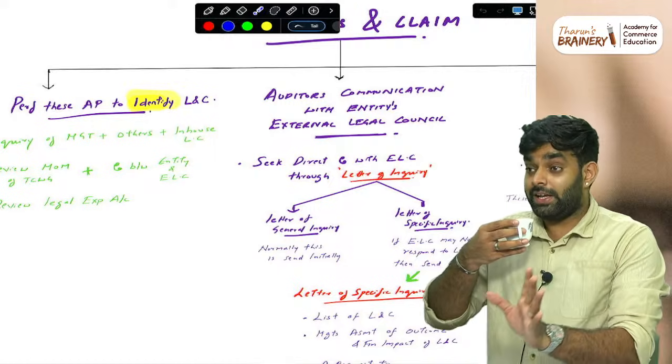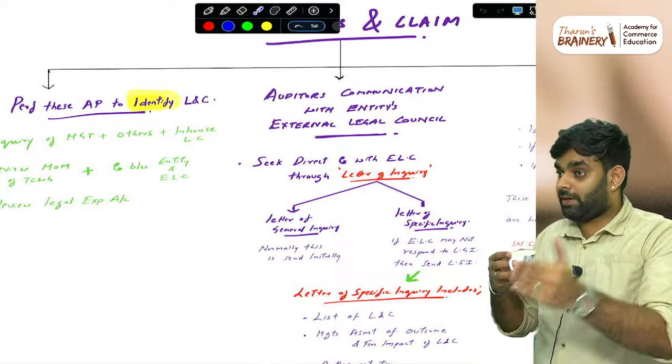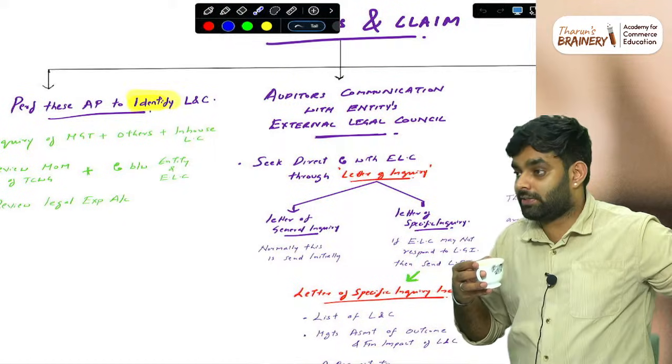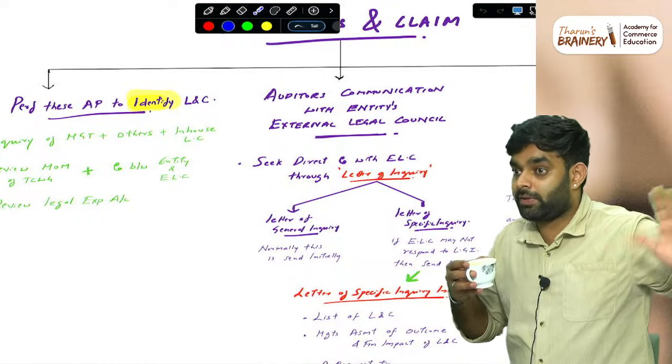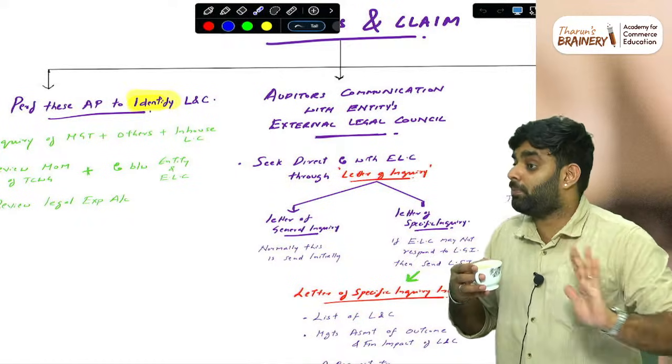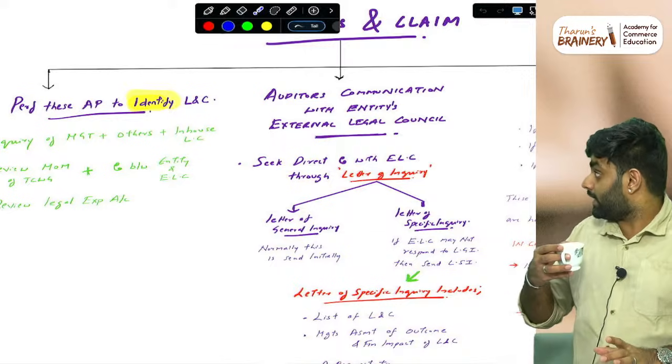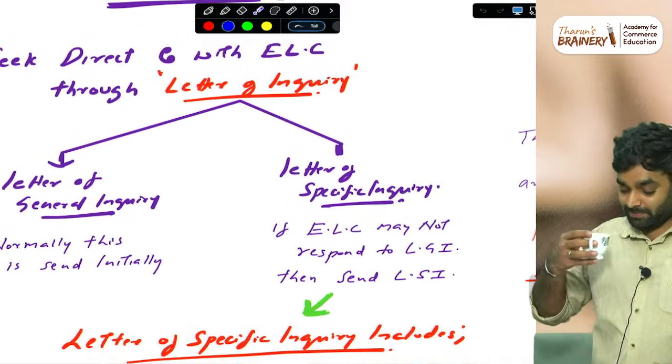That is why we don't know whether ICA will ask it or not, but till now they may not have asked it. That is why people have not mentioned it. But that is not a promise that it will not be asked in the next attempt. So, letter of general inquiry. That is why it's simply asked.